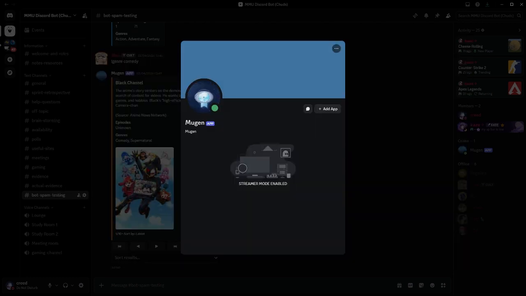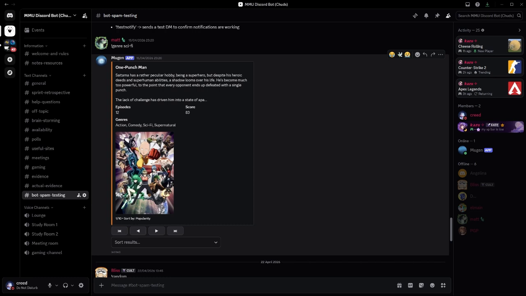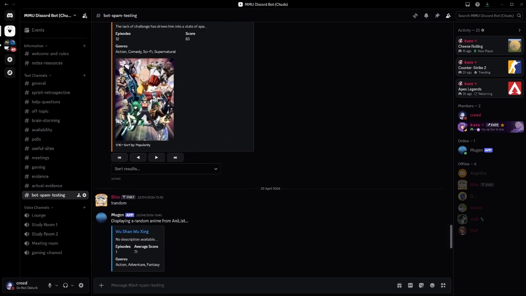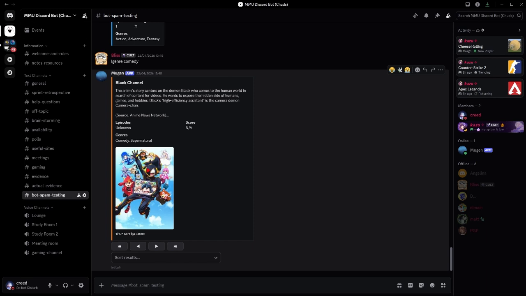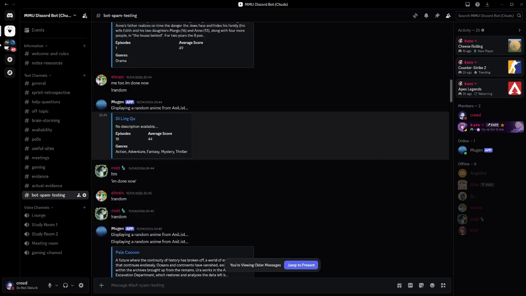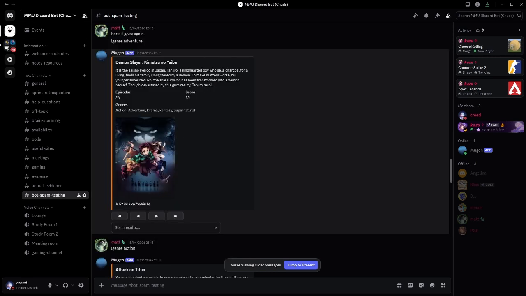At its core, the Discord bot, Mugen, is an information retrieval and account management bridge between Discord and AniList. It allows users to search any anime for a formatted embed with cover art, synopsis, genres, and community score, look up individual characters, or request a random recommendation, all responses use a consistent embed design. Users can link their AniList profile via OAuth2. Once linked, they can update their watchlist status directly from Discord. Marking shows as watching, completed, dropped, or planned, with changes reflected immediately on AniList.